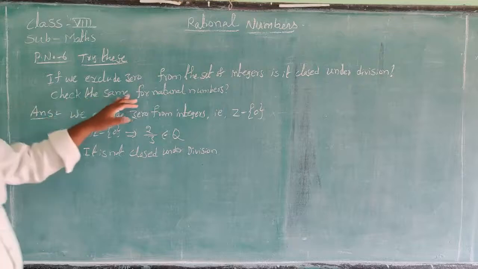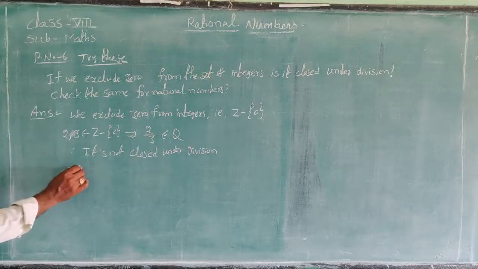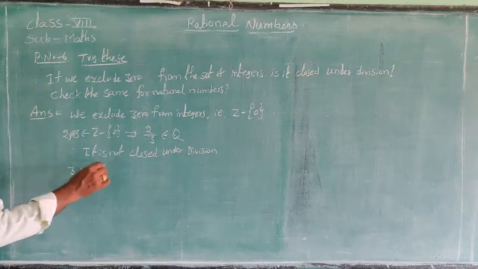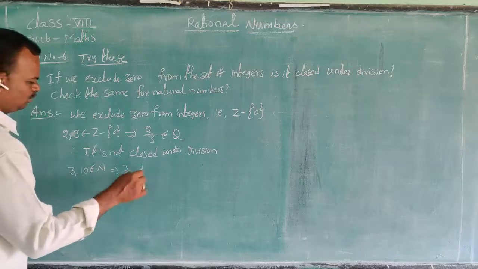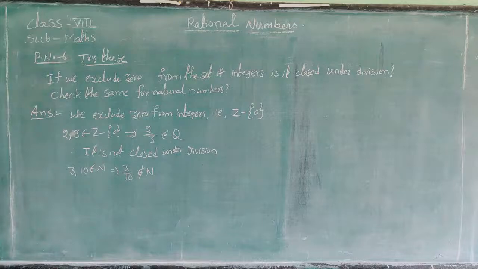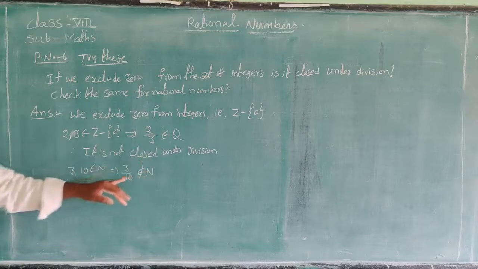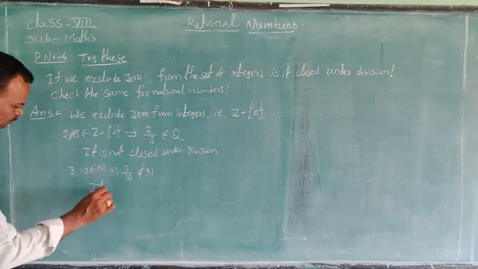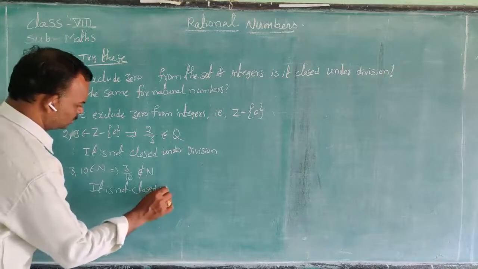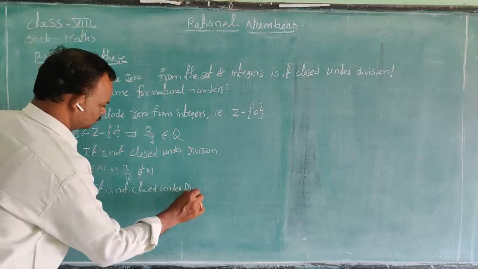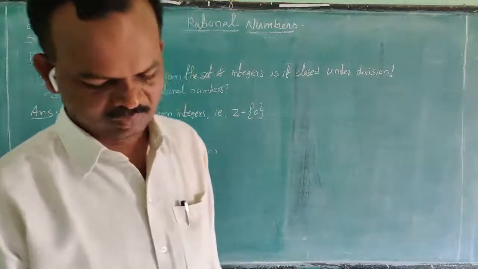Next, check the same for natural numbers. 3 and 10 belong to the natural numbers N. That implies 3 by 10 does not belong to the natural numbers N. It belongs to Q, it is of the form p by q. It is also not closed under division.